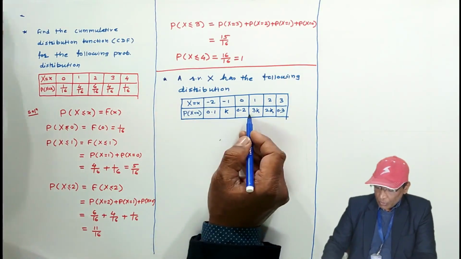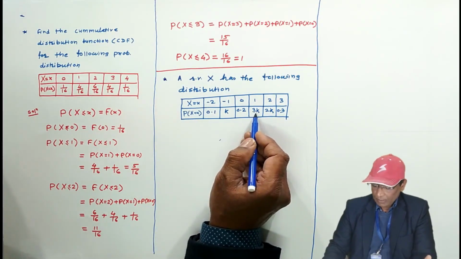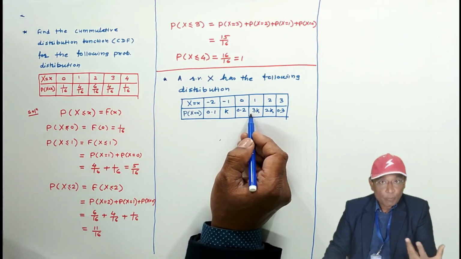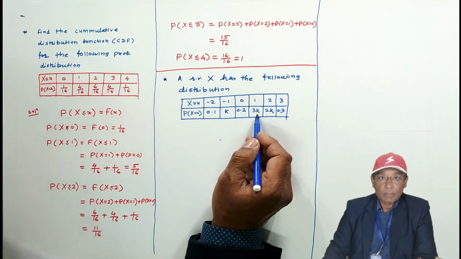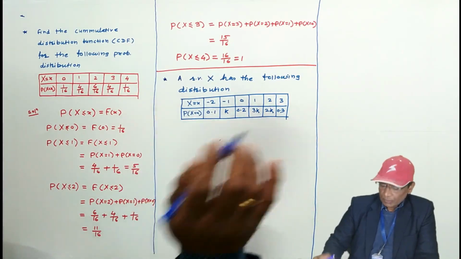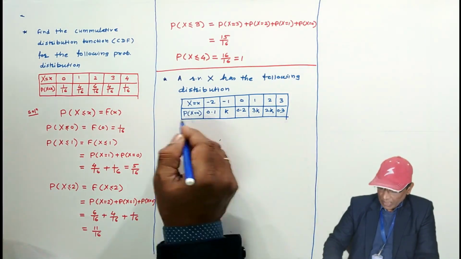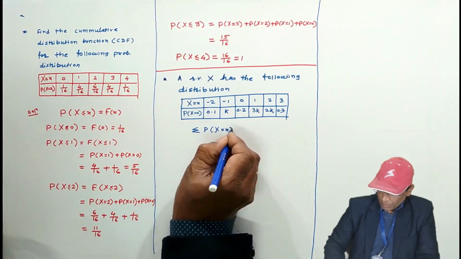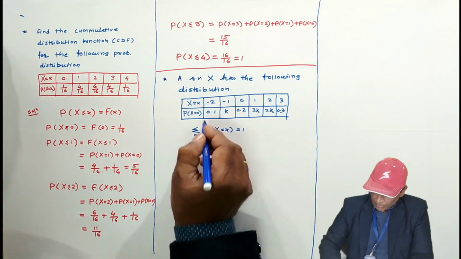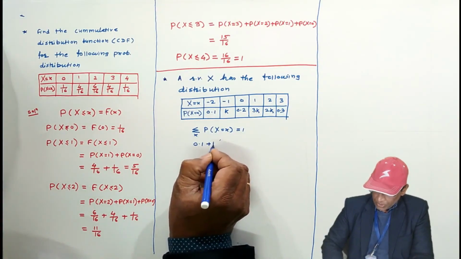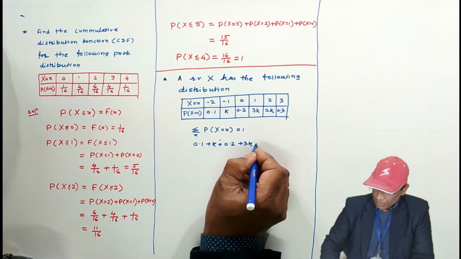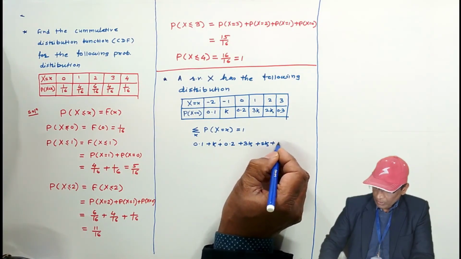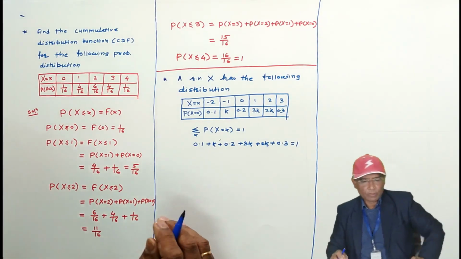Now, first of all we have to find the value of unknown k. K is unknown here, k is a parameter, because many times we get the probability in terms of a parameter. The value of the parameter we have to find first. It is very simple to find. The probabilities are given and the sum of the probabilities is always 1. Sum of the probability means 0.1 plus k plus 0.2 plus 3k plus 2k plus 0.3 is equal to 1.